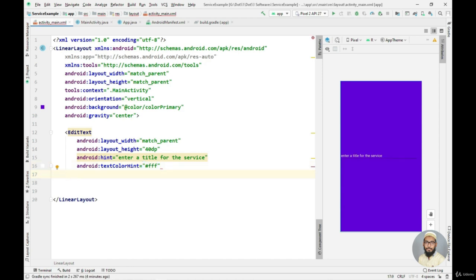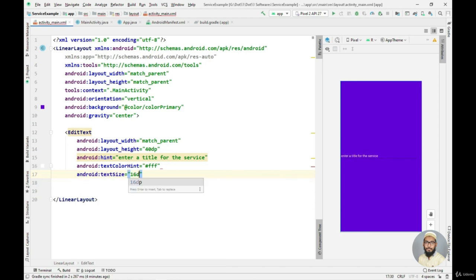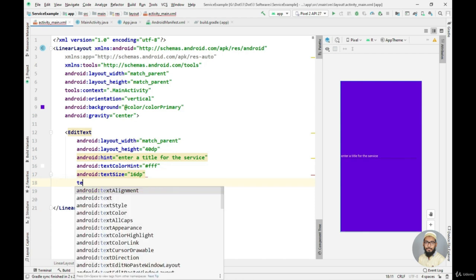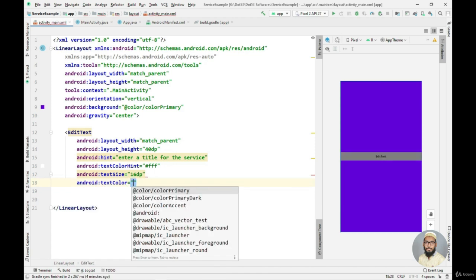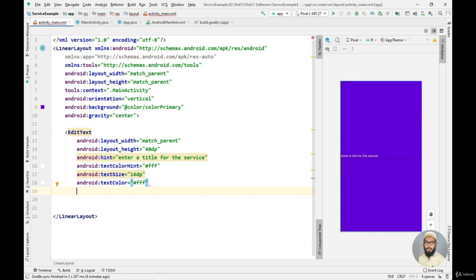Now let's change the size of the text of the edit text and also the text color, because by default it will be black. I will say text size and I want it to be 16 dp. And also the text color, and I want it to be white as well. Now I want to give this an ID. I will name it as the EDT title. Always remember the ID should always be relevant.